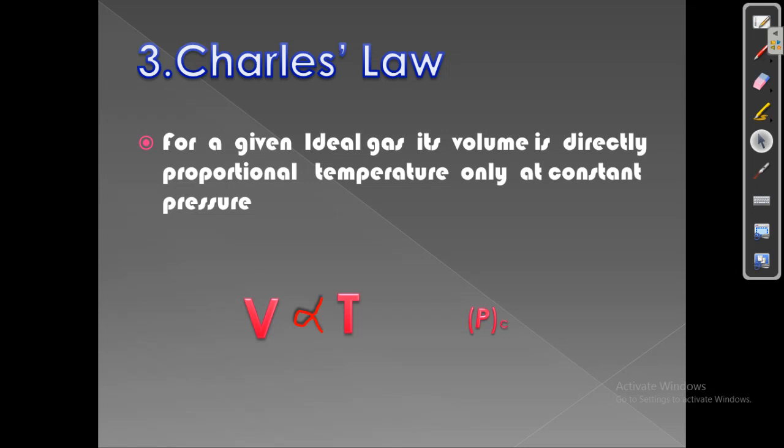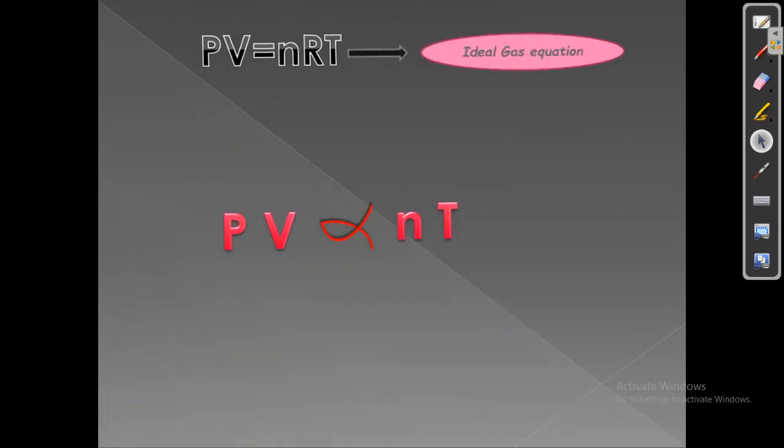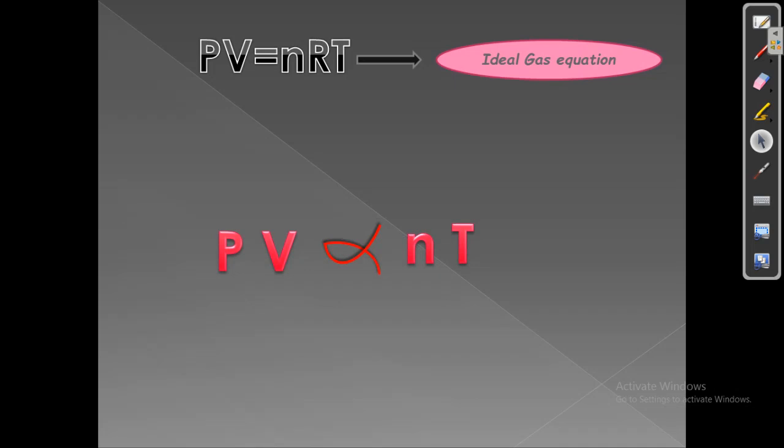So all these are the equations which you have to remember. So coming to our trick, it begins here. In this ideal gas equation which is given here, there is R, that is gas constant, which is not necessary for our equation trick. So I am removing it and making only the proportionality symbol.